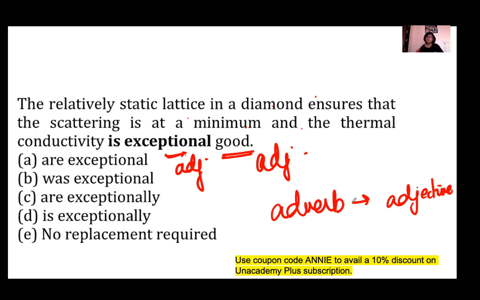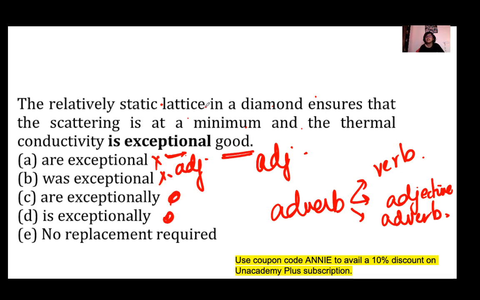An adverb modifies a verb, an adjective, and an adverb as well. Okay, so here you need an adverb. So instead of exceptional, you should use exceptionally. Okay, exceptionally. Now, option C or option D? These two are wrong, obviously.